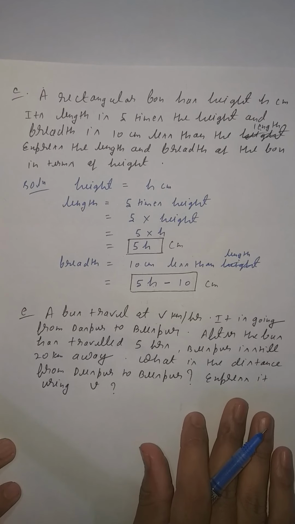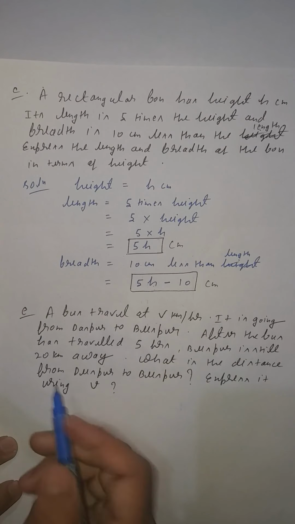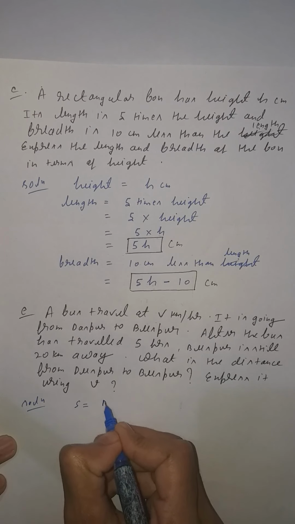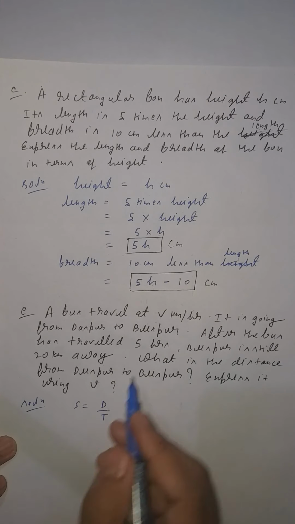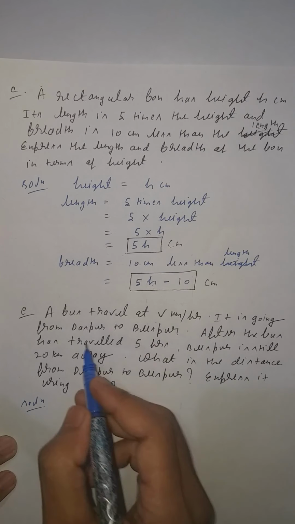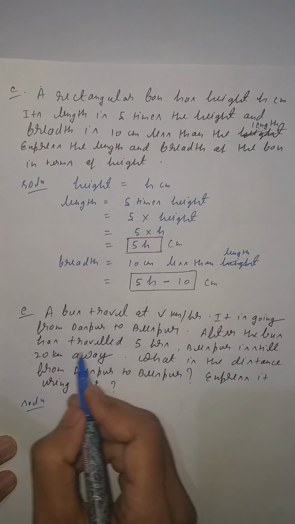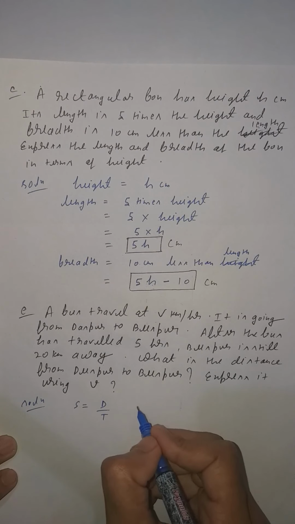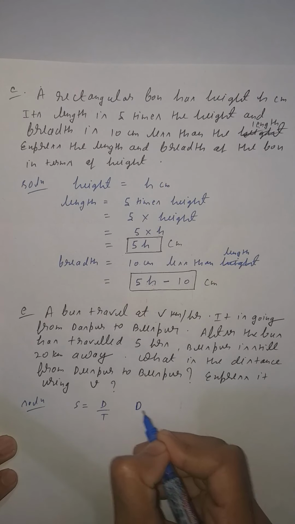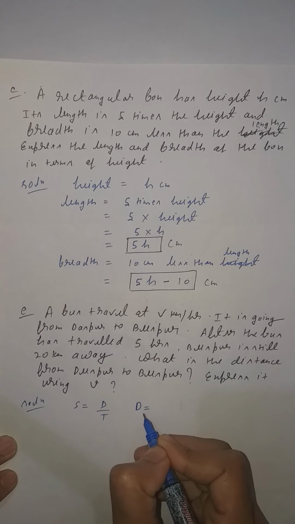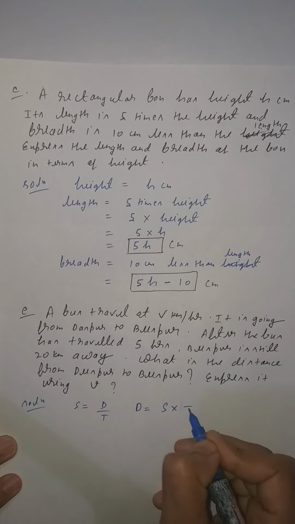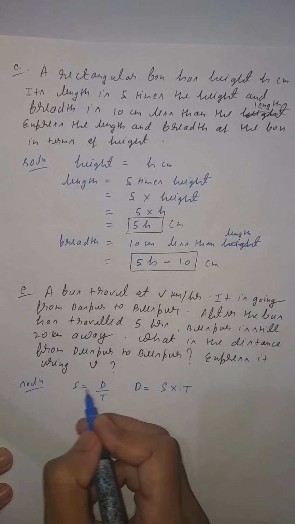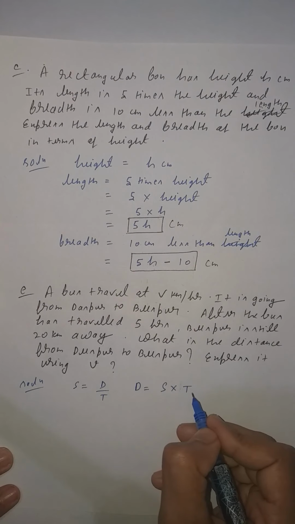What is given? A bus travels at v km per hour, so this is the speed. You know that speed equal to distance upon time. This is the formula. I want to know the distance traveled by the bus. So distance equal to speed into time. I explained this basic formula previously and I am explaining again here. Speed equal to distance upon time, distance equal to speed into time.